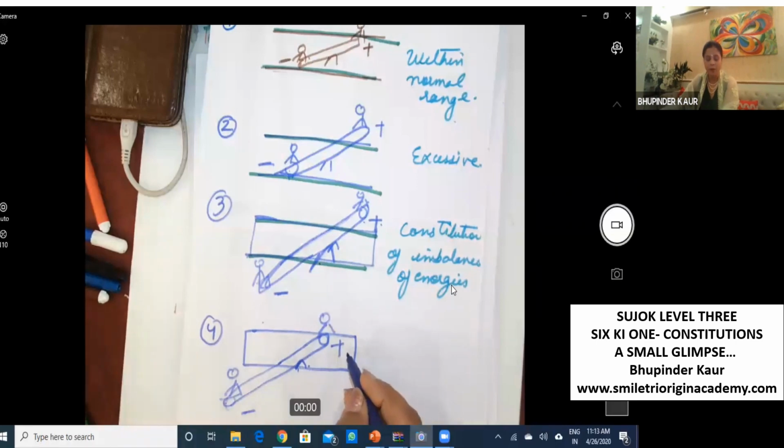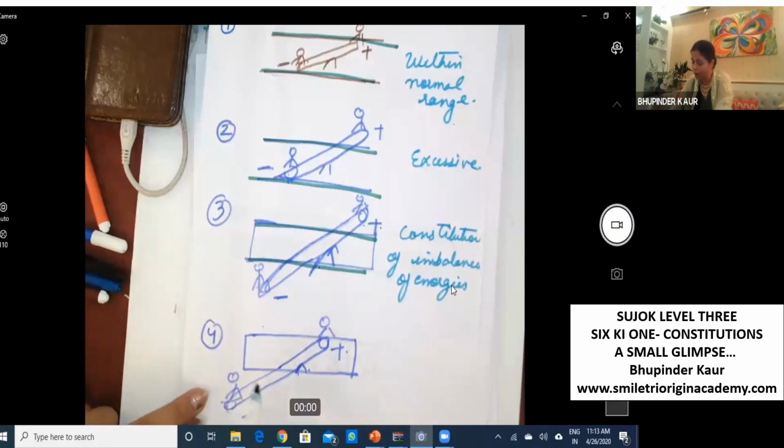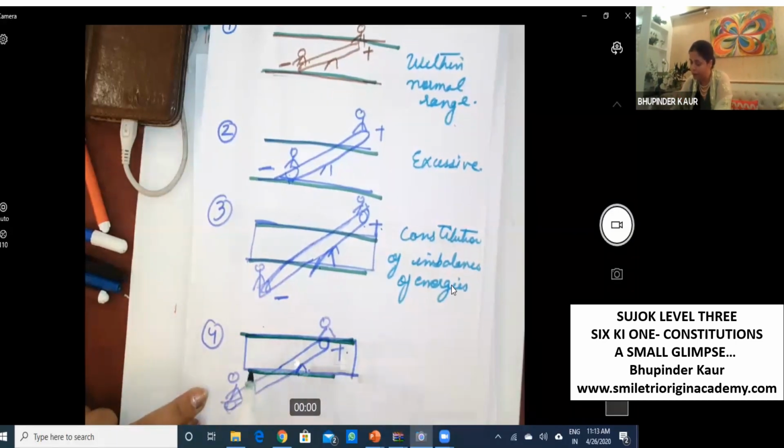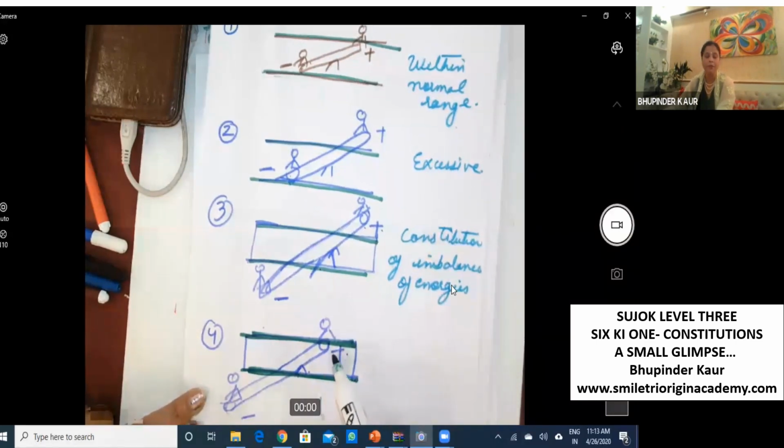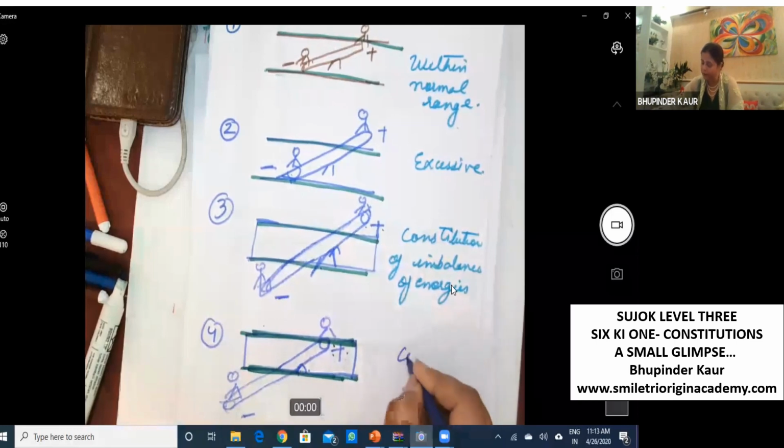Excessiveness is within the normal range, but deficiency, this is too much, crosses the border line. This crosses the borderline, and this is within the margin of the norm. So you can see this is a constitution of deficiency.